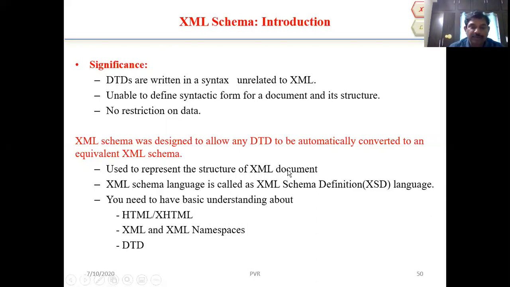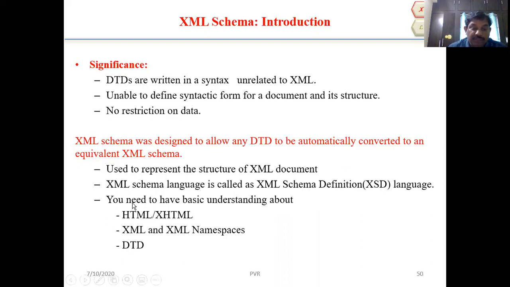First of all, we have to see the structure of the XML document. And the XML schema language is called XML schema definition. We will call it XSD, XML schema definition language.